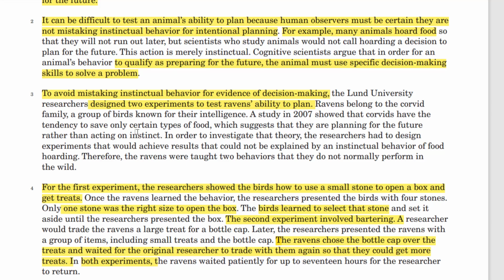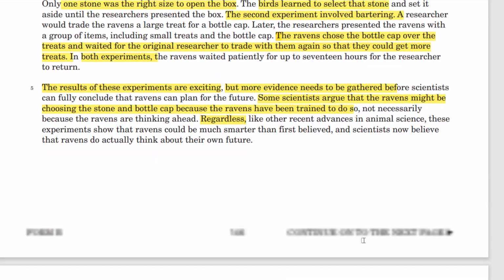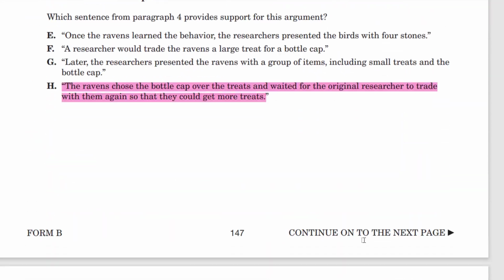And then it tells us the second experiment. Okay, so paragraph 3 was the scientists planned their experiments to avoid this conflict between instinctual behavior and planning. And paragraph 4 tells us what those experiments were. And then we go on to the conclusions and everything else. So that's, I think, the right transition.